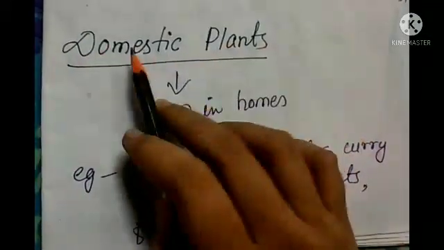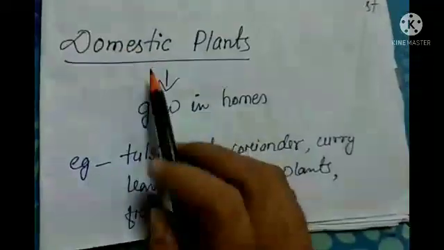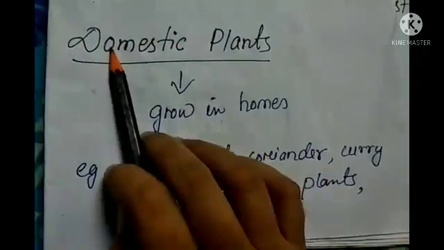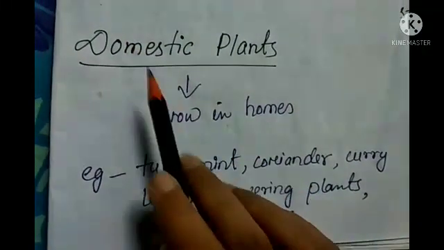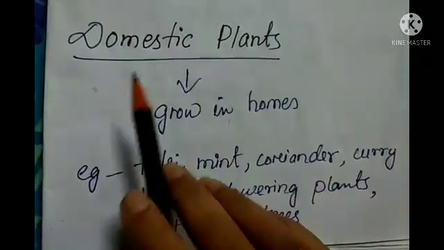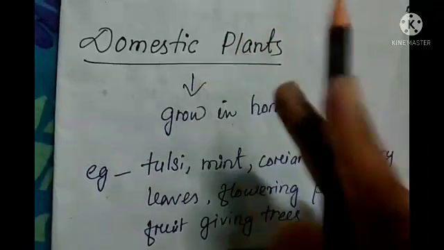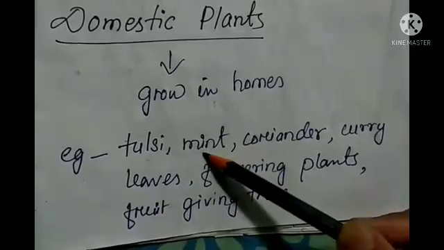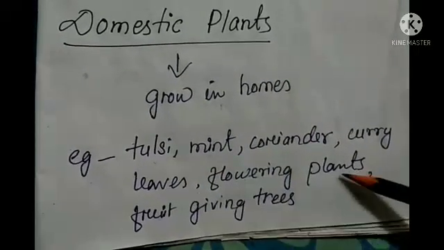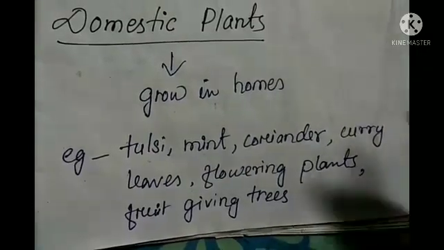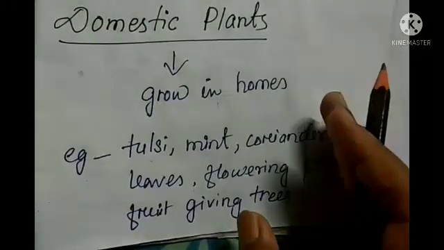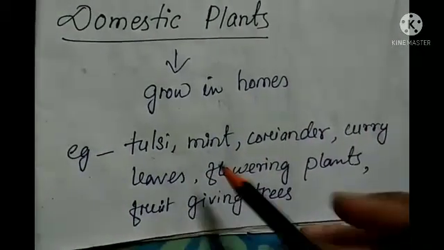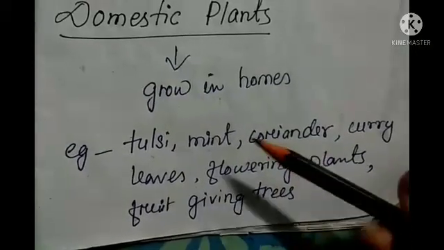Now let's talk about domestic plants. By the word domestic we mean the plants which we grow at home, so those are called domestic plants, and they are very useful for us because they can provide us oxygen, they can give shade, and also they give us fruits and vegetables and flowers, right? For example, you can see I have written tulsi, mint, coriander, curry leaves, some flowering plants also we grow in our home, right? And if some people have large land, then they can grow fruit trees also, fruit trees like guava, lemon, jamun, papaya, lychee, etc.